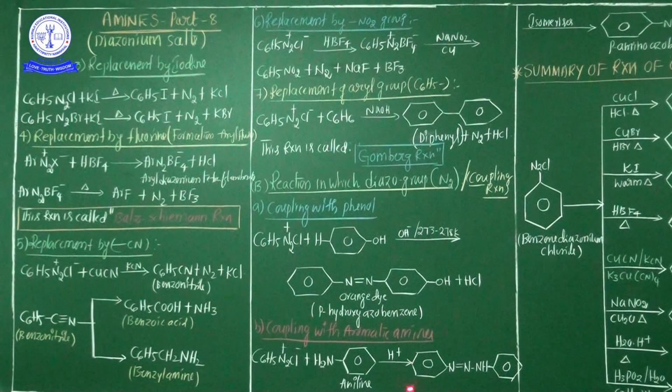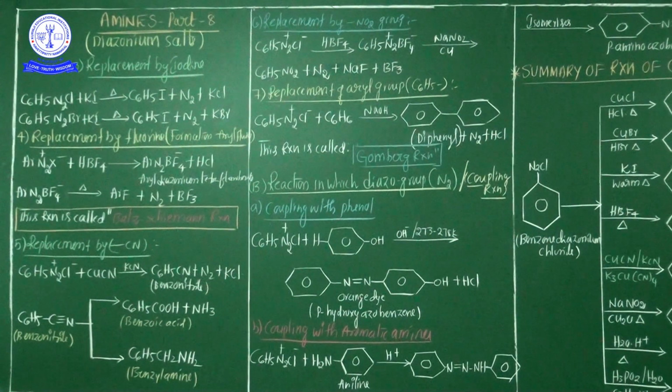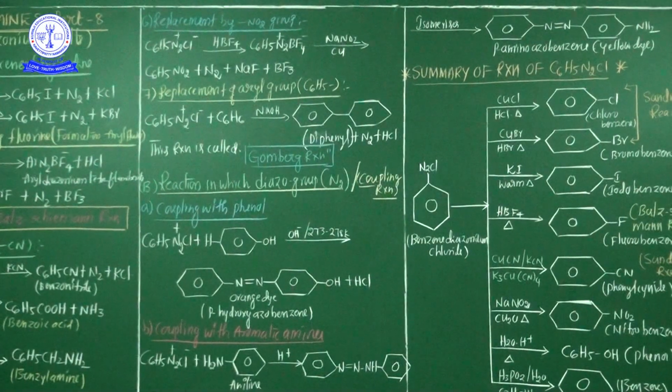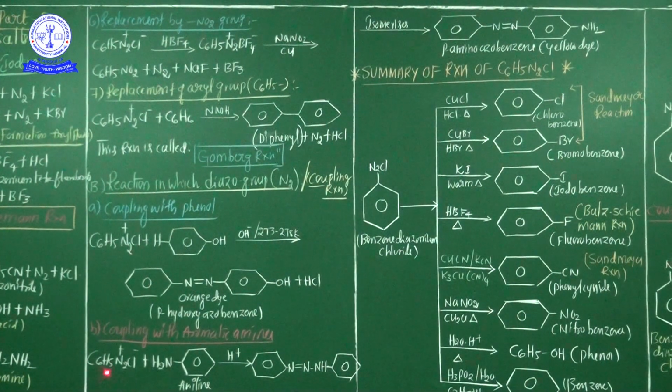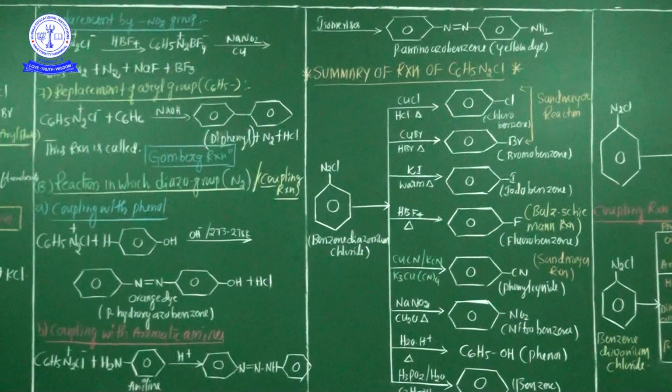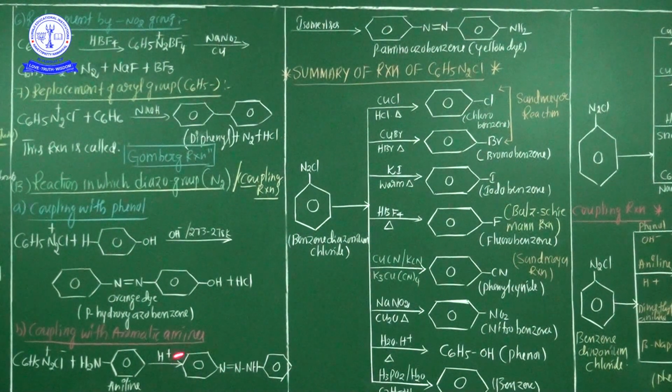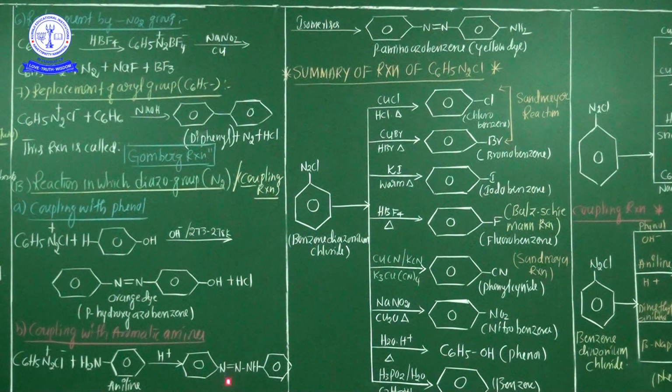p-aminoazobenzene. It's a yellow color dye. Now see here, benzene diazonium chloride is treated with aniline in the presence of a weak acid, and forms diazoaminobenzene. This is the diazoaminobenzene.